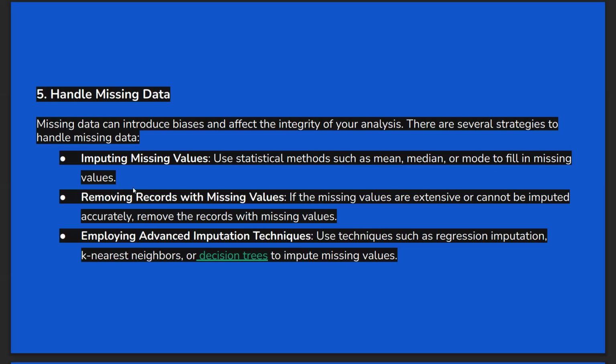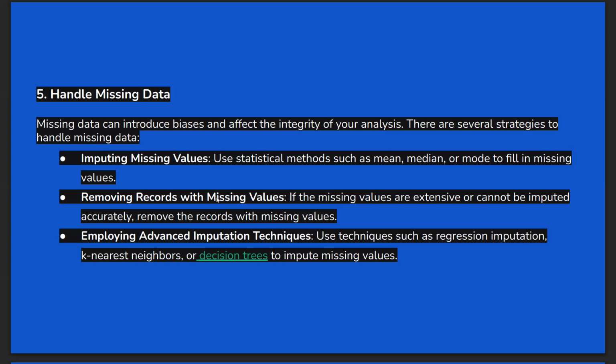Next one, removing records with missing values. If you find any missing values or null values in the data set, you just remove those records with the missing values so that we can get accurate results from the data set. Next one, employing advanced imputation techniques.